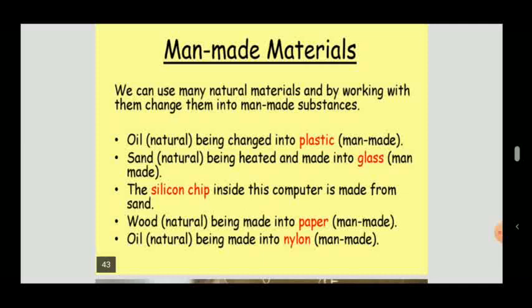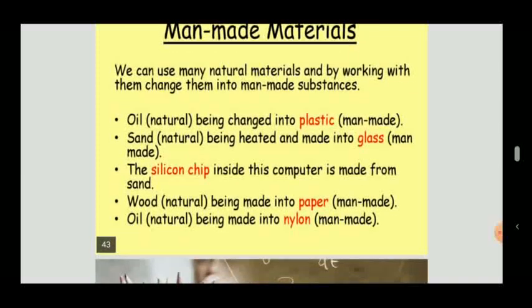Oil is also a natural material, while nylon is a man-made material. We wear different clothes and all clothes are man-made, but we get all the material from natural things.